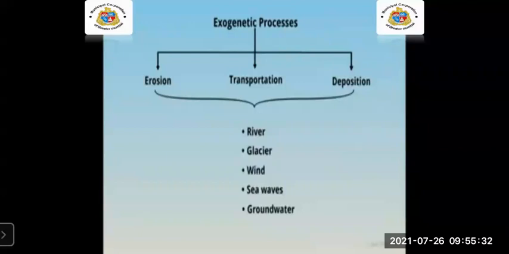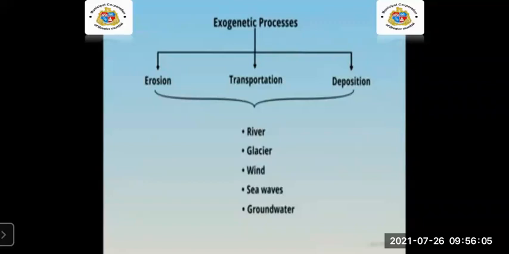And in simple words, erosion means what? The fact of soil, stone, or so on being gradually damaged or removed by the waves, rain, or wind. That is erosion. Then we learned about the agents: running water, meaning rivers, glaciers, wind, sea waves, and groundwater.